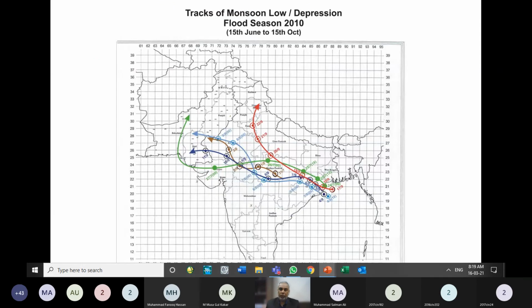So they keep record of both of these weather systems, and to take care of the flood forecast, to avoid the flood and to issue a flood warning, they keep track of the monsoon weather system from the point of its generation, the point of its start, which is usually the Bay of Bengal. So usually this monsoon system is generated in the Bay of Bengal.